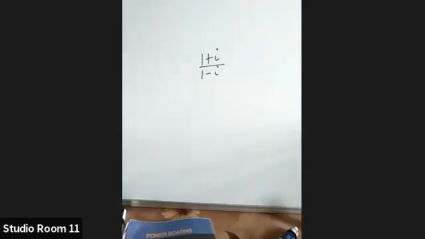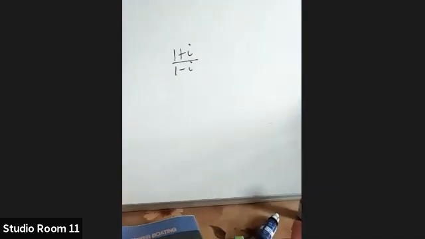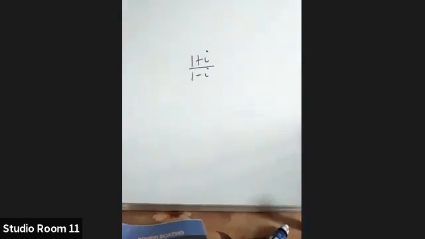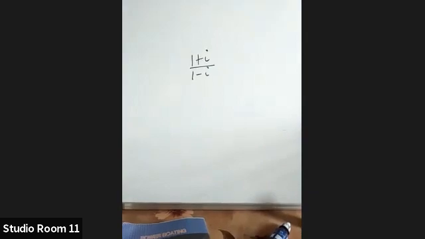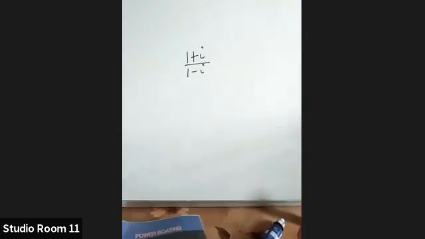So whenever we are given a number like this, what's the first thing you will do? What's the first step? Look here. We are given a complex number. You have a numerator part and a denominator part.